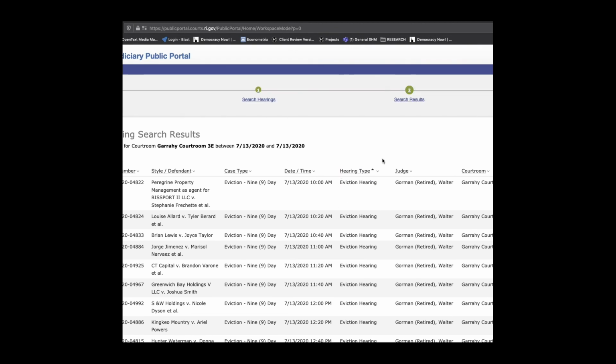Again, that's how I search using the Rhode Island Judiciary Public Portal. I urge anybody else to share their favorite methods using a screen capture or otherwise.